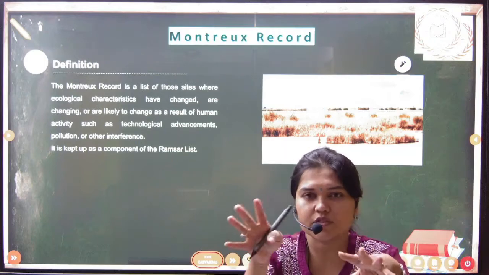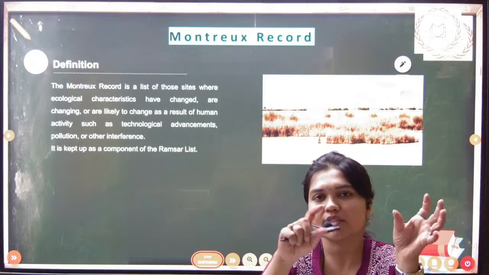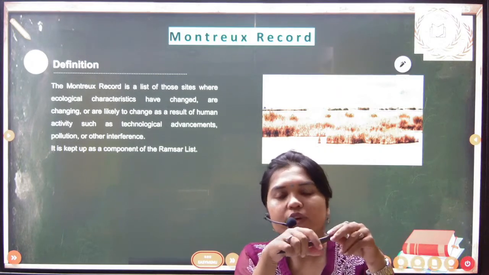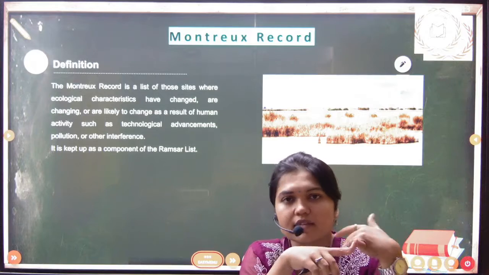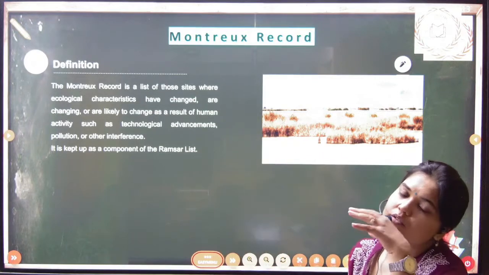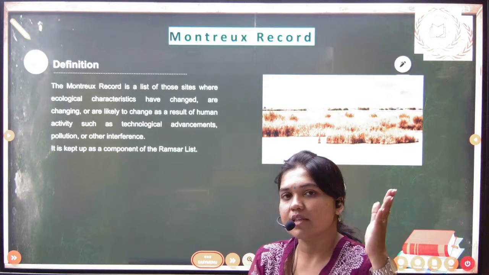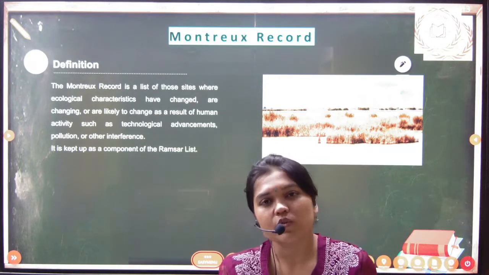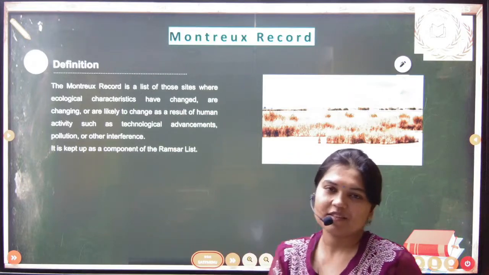These can destroy these wetlands. In India, Chilika and Loktak Lake have been kept in the Montreux Record. If they are losing their ecological character, they will be kept in this list, and then we will work on those sites and remove them from the Montreux Record.